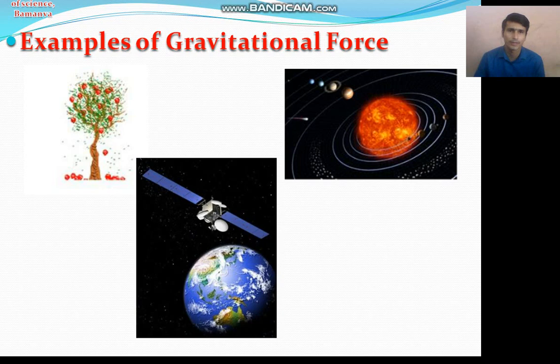Newton first invented the concept of the gravitational force, and after that it became possible to launch a satellite into space around the earth, right? Some other examples: tides in the sea are also due to the gravitational force of the moon and the earth. So we cannot neglect the gravitational force. I hope you understand what the gravitational force is and some of its basic properties.